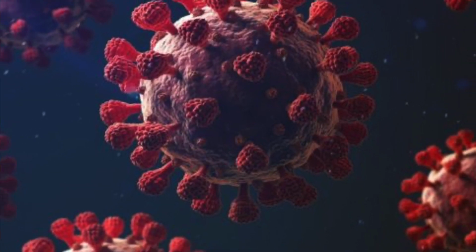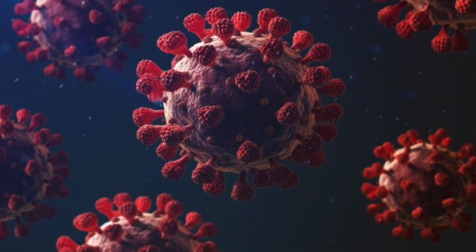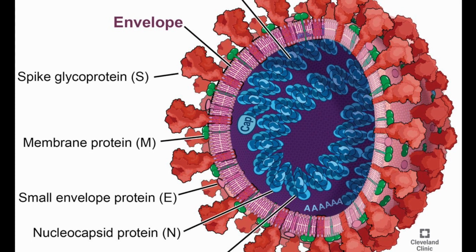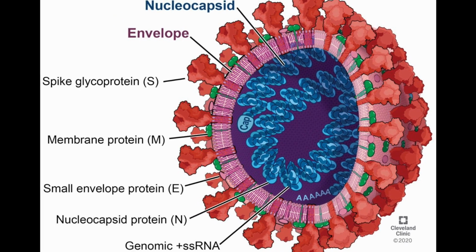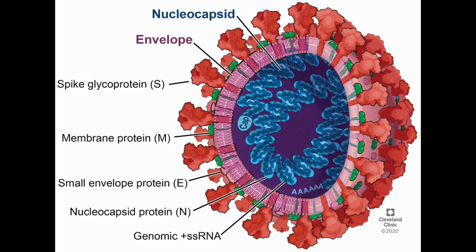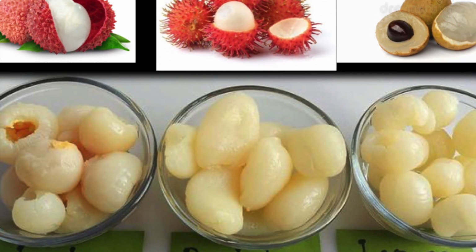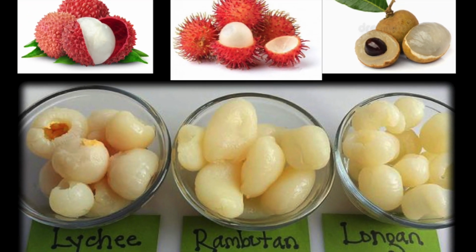The structure of the virus can be understood by using the fruit rambutan as an analogy. As you can see, the cell of the virus contains genetic material on the inside and protein spikes on the outside. In this case, the seed of the rambutan would contain the genetic material and the little hairs would be the protein spikes. This analogy extends to not just the structure, but also the family.